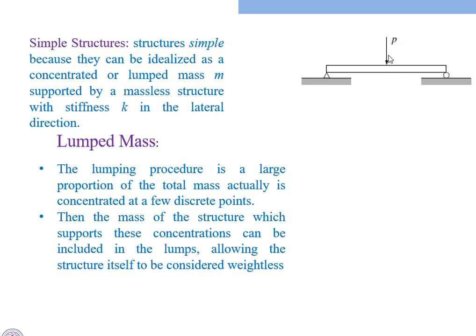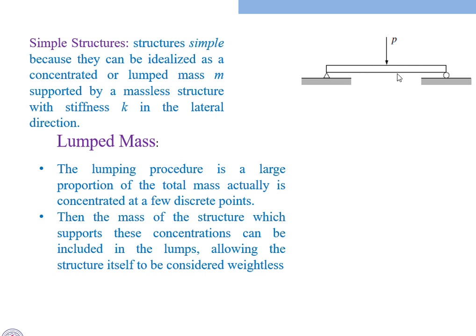When we apply an external force, this mass moves in the direction of the force. This mass is supported by a massless structure having the stiffness K.